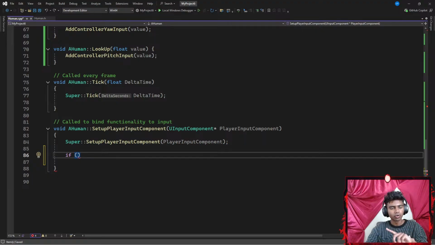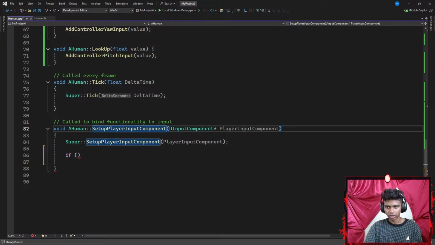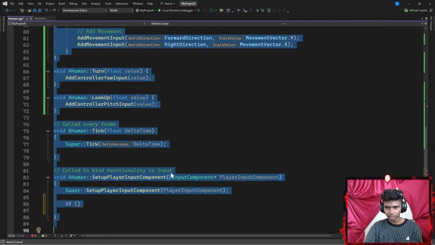Okay, so under my super, this is my player input component. I add an if statement. I did that for a cast of my UEnhancedInputComponent. Maybe I'm going to go ahead and go with something like Control A, Control C, copy that.